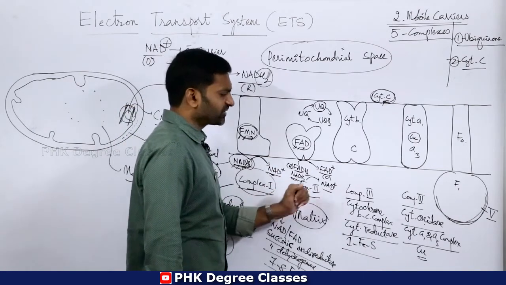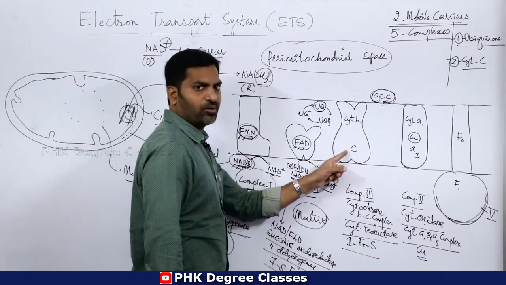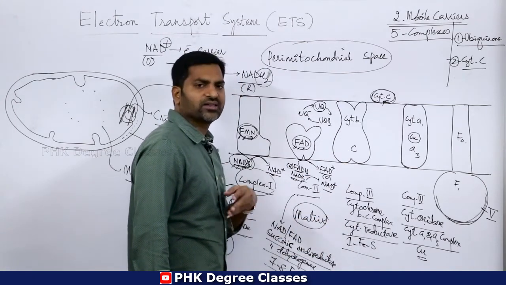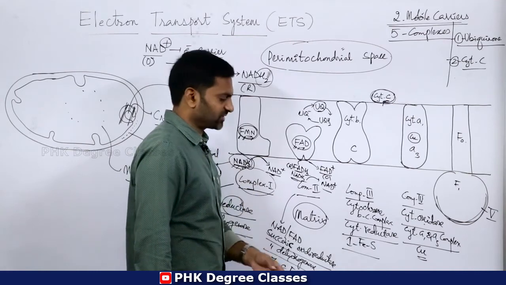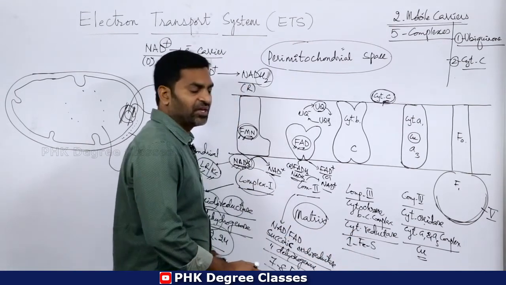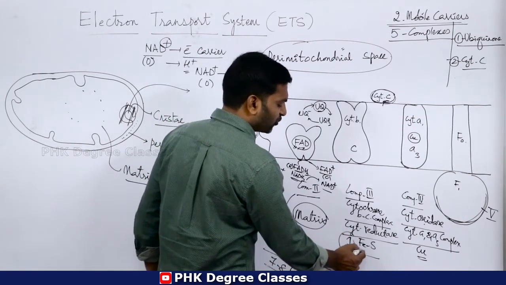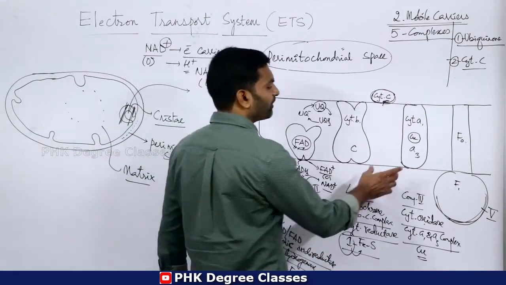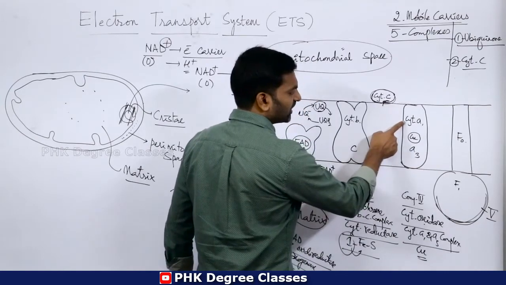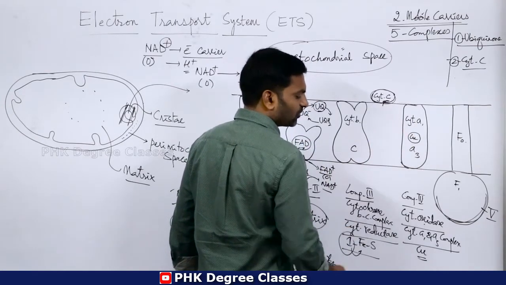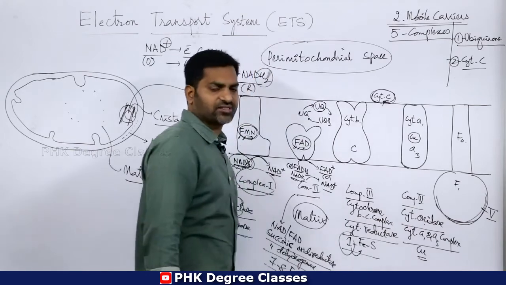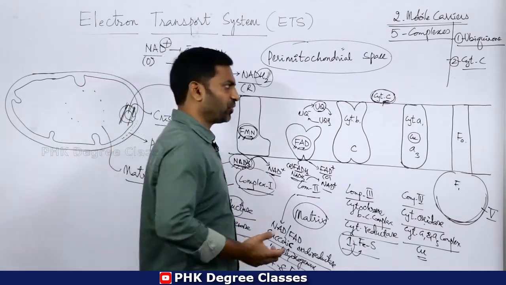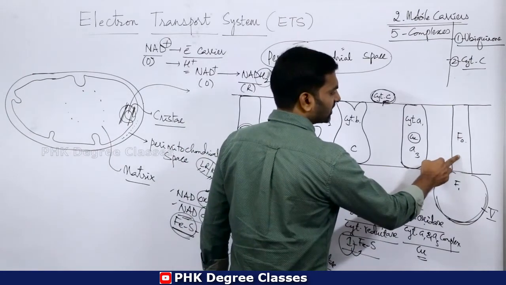Then come to number 3. This is the cytochrome BC complex, or it can also be called cytochrome C reductase, or cytochrome reductase. Only one single iron sulfur protein is found in this complex. Then complex 4. Complex 4 is called cytochrome A1 A3 complex or cytochrome oxidase, means oxidation takes place at this particular complex 4.